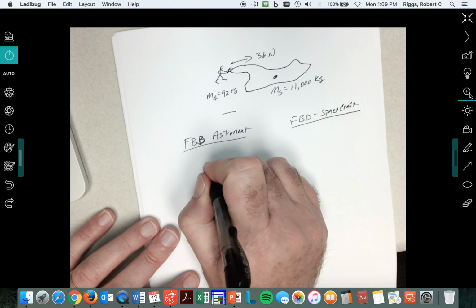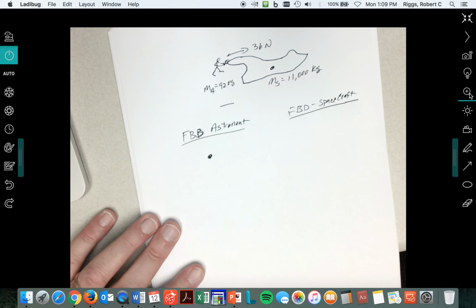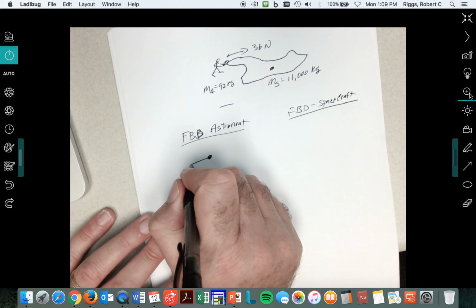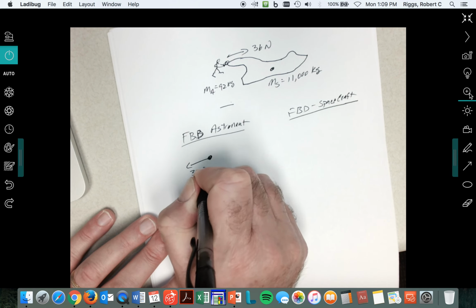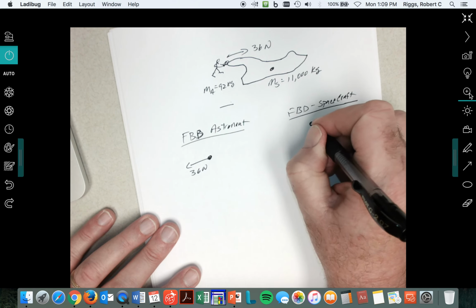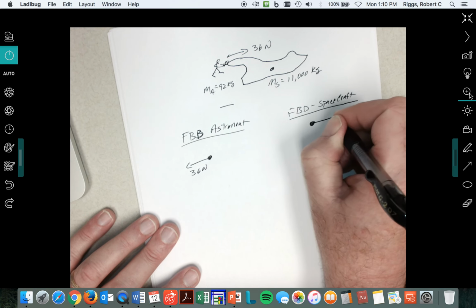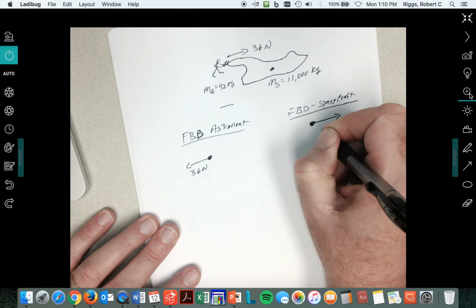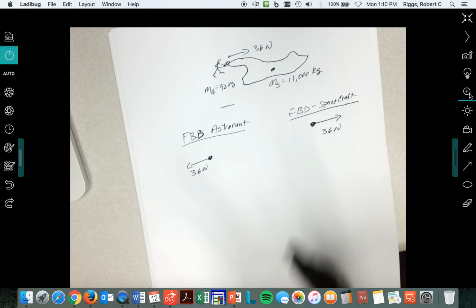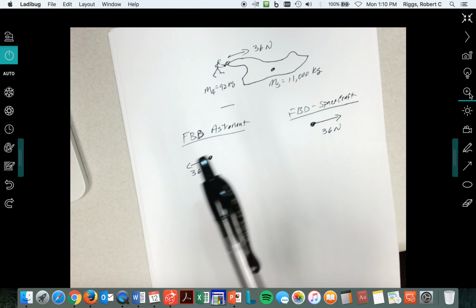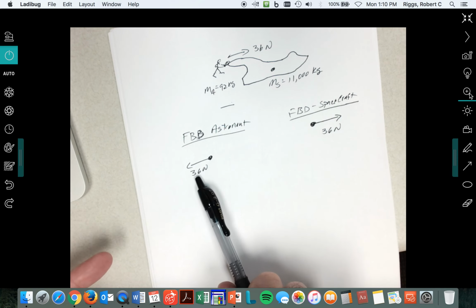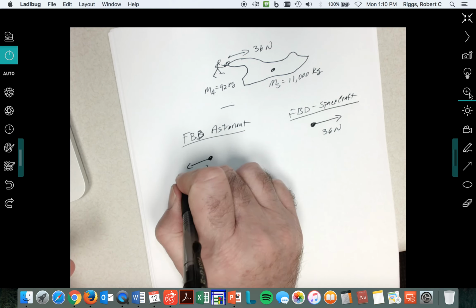The astronaut has a reaction force of negative 36 newtons. The spacecraft has the force of 36 newtons. That's the force acting on the spacecraft. This is the force acting on the astronaut.